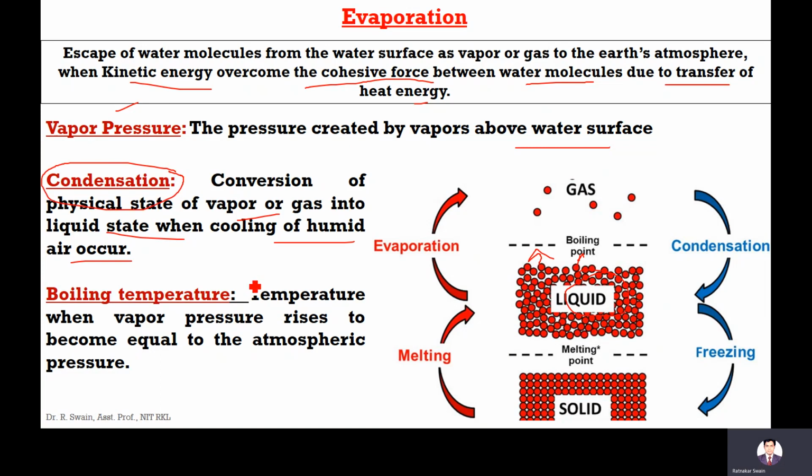The boiling temperature is the temperature when vapor pressure rises to become equal to the atmospheric pressure. There is evaporation from the liquid, and the opposite process is called condensation. From solid to liquid, it's melting, and freezing is the opposite process. The melting point and the boiling point: boiling point means the temperature at which vapor pressure becomes equal to atmospheric pressure.